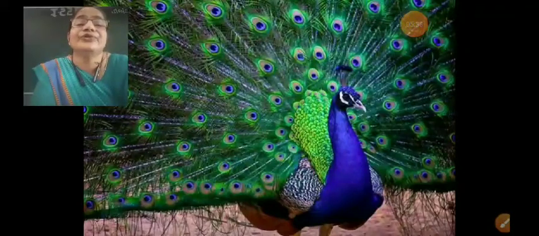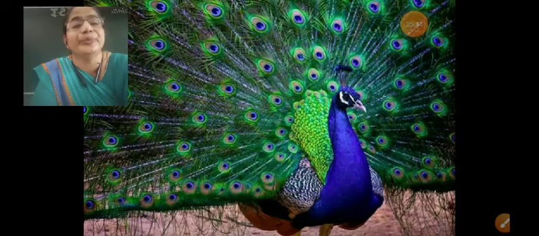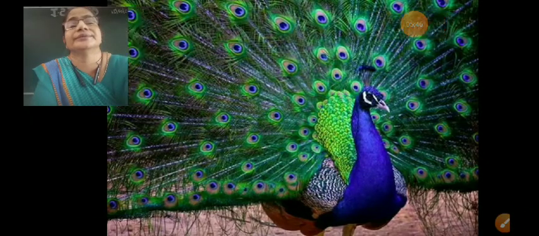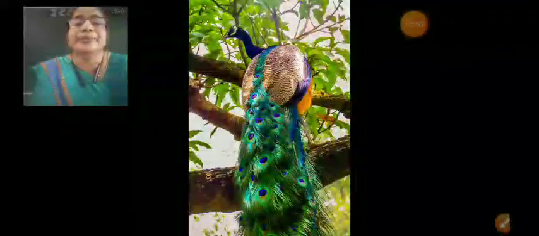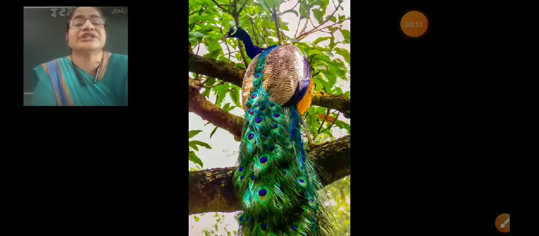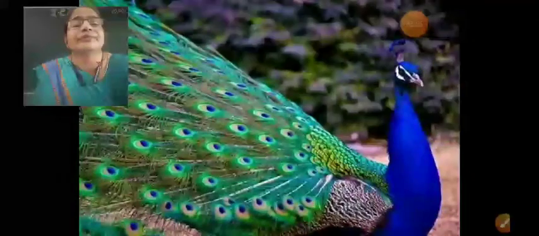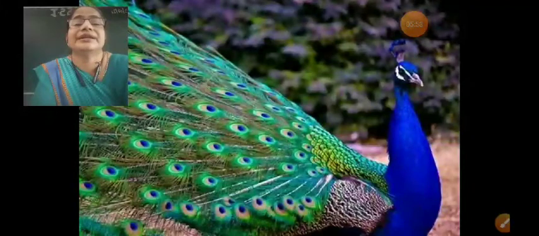Now, which is our national bird? Our national bird is peacock. Spelling: peacock, peacock. This is also another image of our national bird, peacock.